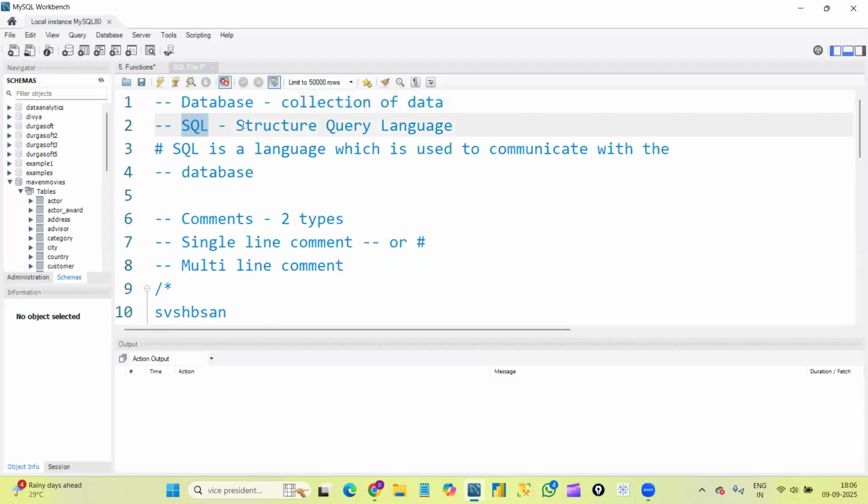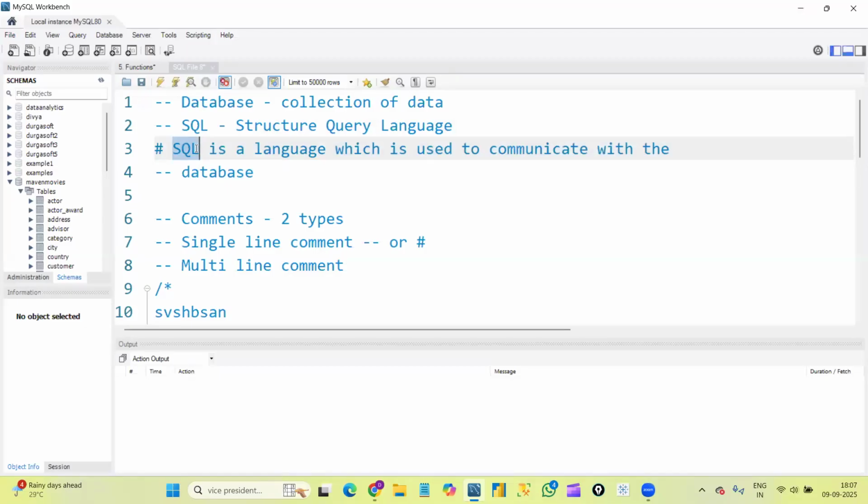Then what is SQL? Full form, of course, we know, is Structured Query Language, right? To understand SQL clearly, I took one example yesterday, but that is a very basic example, which I'm not repeating. If anyone is interested, you can watch yesterday's video. But still, what is SQL? It is a language used to communicate with the database. Inside the database, we store the data, and whenever we want to fetch the data or communicate with the database, we need to use a language, that is nothing but SQL.